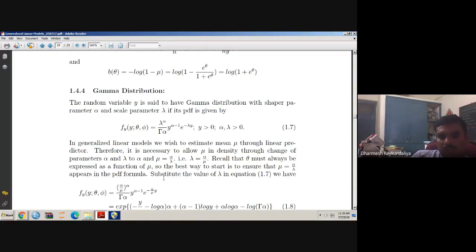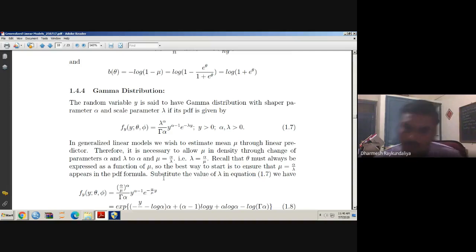In the generalized linear model, we wish to estimate mu through a linear predictor. Here the term linear predictor comes in. Suppose in the linear regression model, expected value of y equal to beta 0 plus beta 1 x, then beta 0 plus beta 1 x is known as the linear predictor.